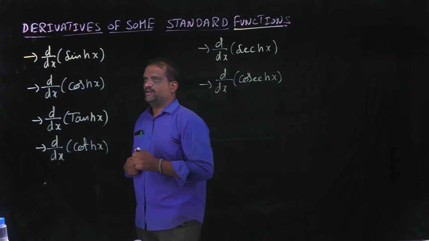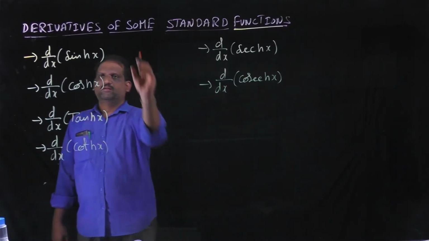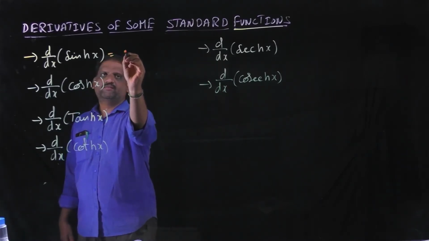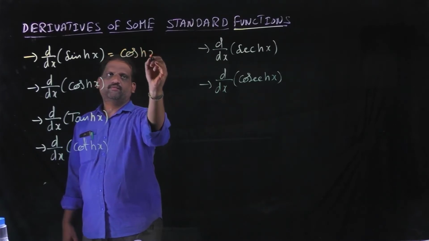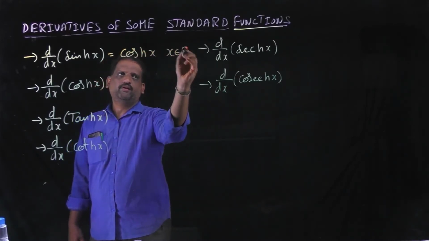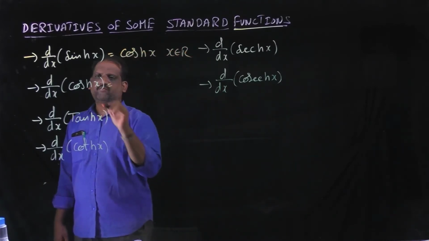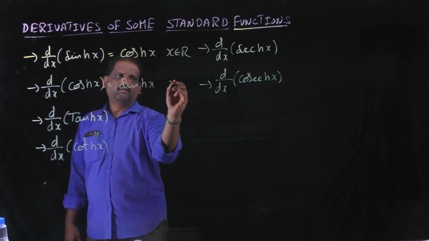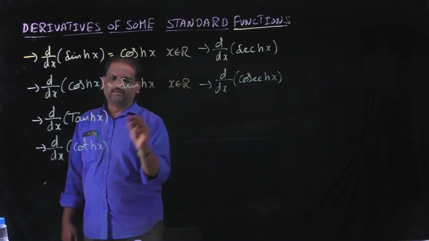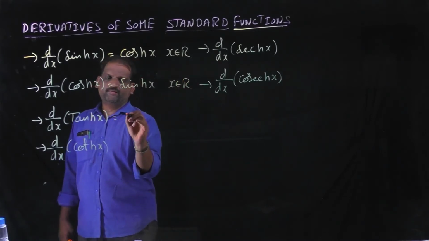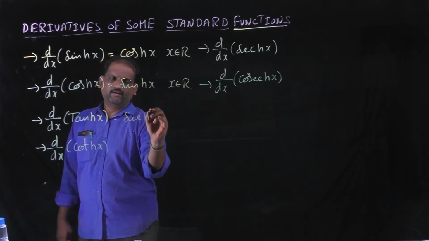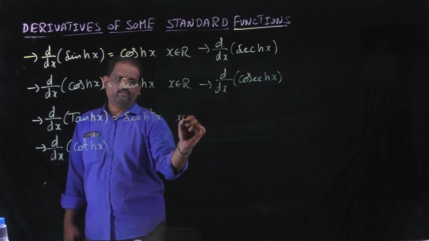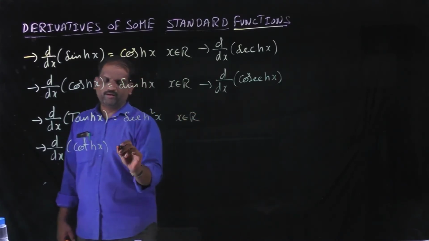Now for the hyperbolic functions. Derivative of sinh x, that is cosh x. Here x belongs to any real number. Derivative of cosh x is sinh x. Here also x belongs to R. Derivative of tanh x is sech square x. Here also x belongs to R, real number.